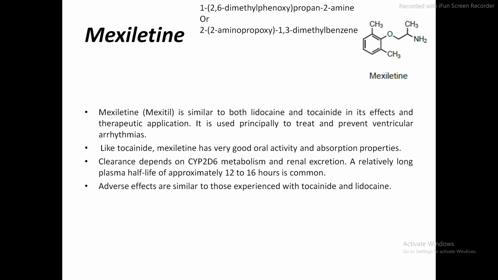So this is the IUPAC nomenclature of mexiletine. I have mentioned 2 IUPAC nomenclatures, so you can write either one of them if it is asked in the examination.